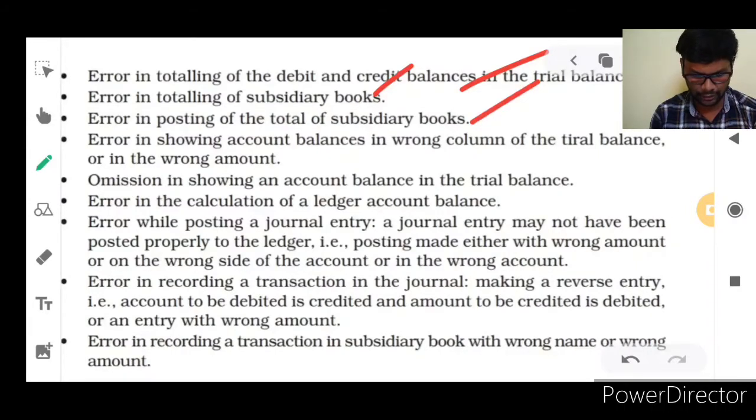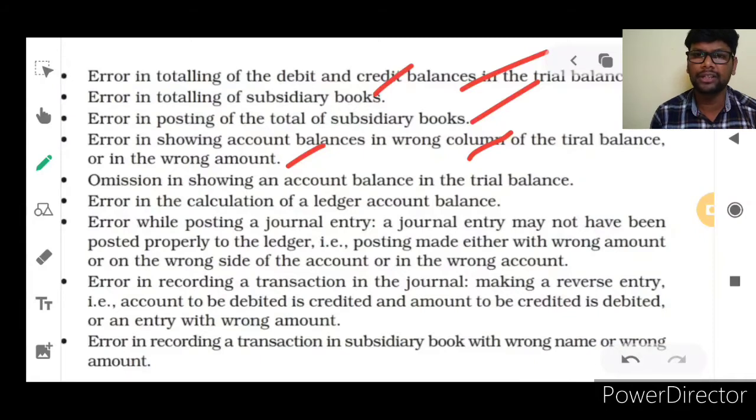Error in showing account balances in the wrong column of the trial balance or in the wrong amount. So, error of showing account balances in the wrong column. Instead of writing in the debit column, the accountant may write in the credit column of the trial balance, or a wrong amount. Instead of writing 1000 rupees, he or she may write 10,000 rupees. So that is the wrong amount, isn't it?